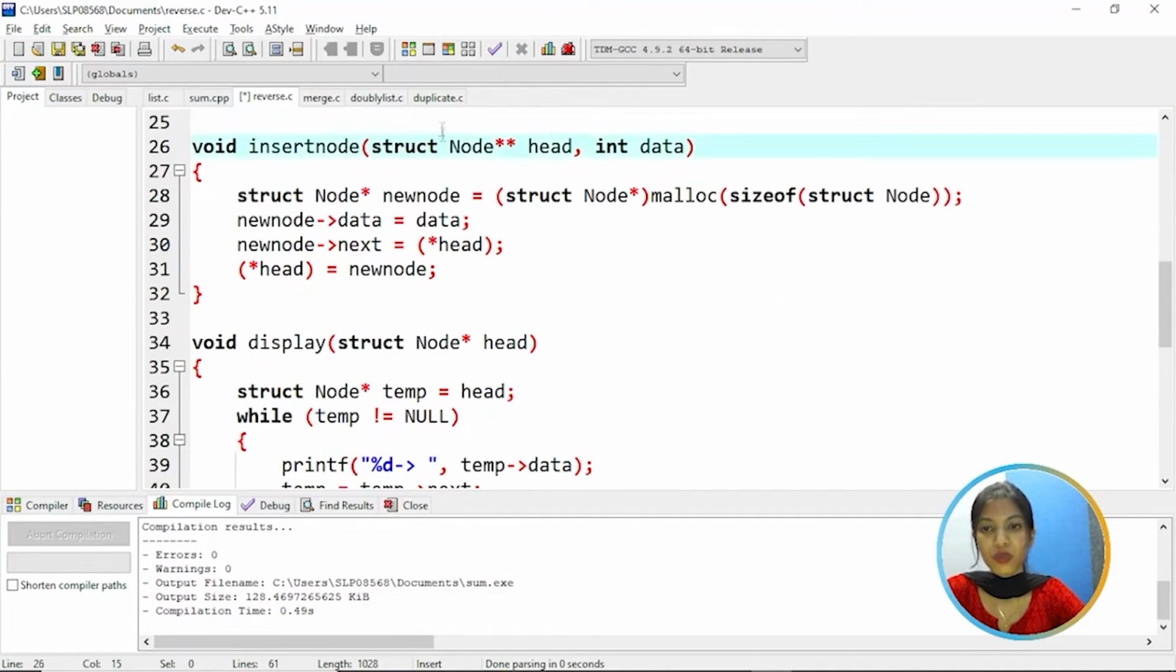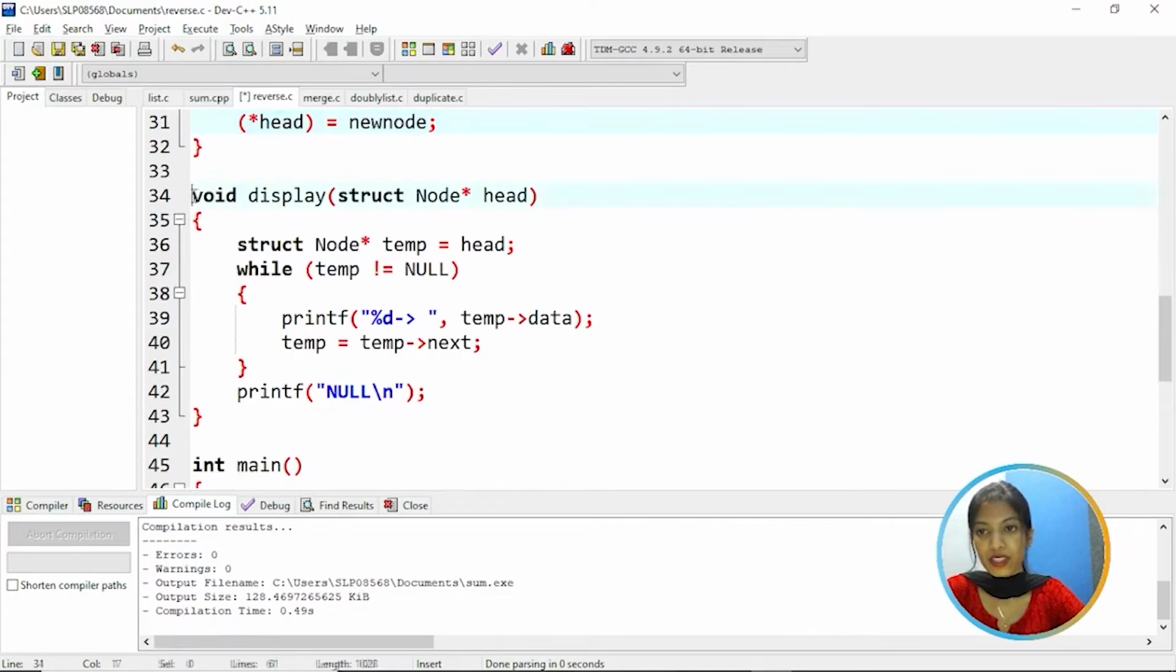Coming to the insert node, we are going to create a new node, then assigning a value using data. So the new node's data is holding the data, and the next is assigned to head. That means the head is holding the address of the first node, that is the new node's address. And then the head is equal to new node.